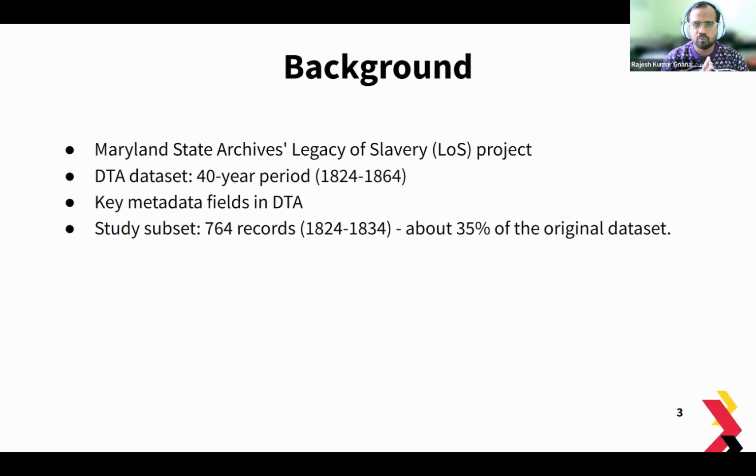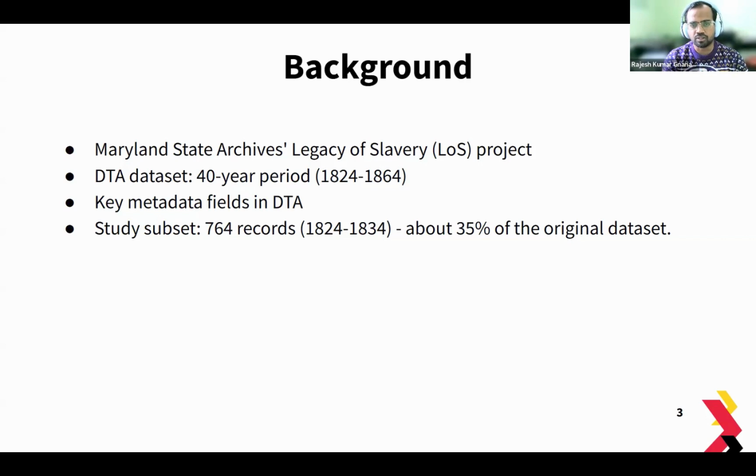Background: the data set is part of Maryland State Archives Legacy of Slavery project, which has been running since 2001. And they have transcribed about 400,000 plus records across different collections. For this project, we've taken the DTA collection, and we've taken a sample of that.